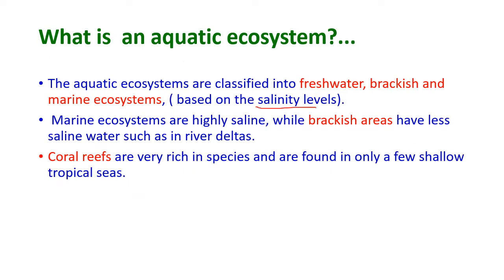Based on the salinity of water, the aquatic ecosystems are classified further into freshwater, brackish, and marine water ecosystems. Here, the marine ecosystems are highly saline, while the brackish areas have less saline water, such as in the river deltas. A special type of community called coral reefs is very rich in species and is found only in a few shallow tropical seas.